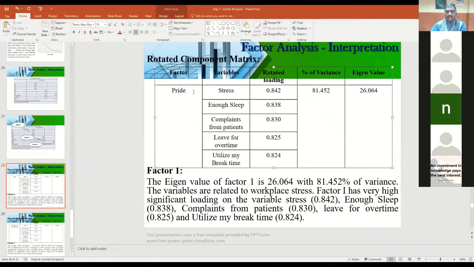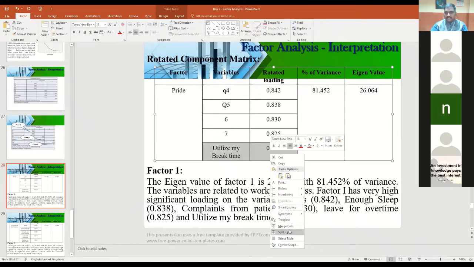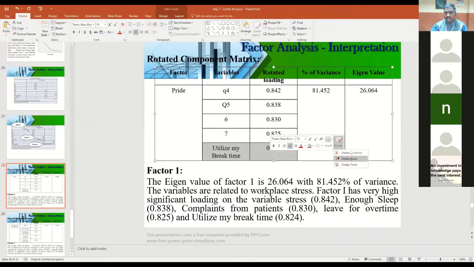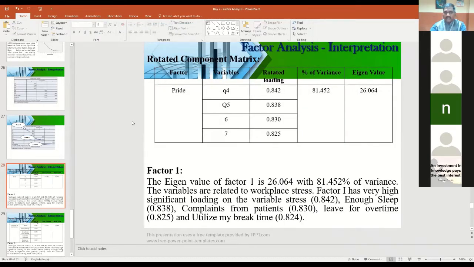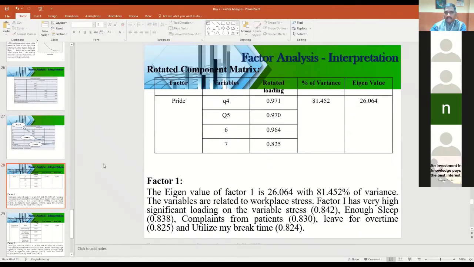See, factor 1, I'm naming it as Pride. Which talks about question number 4, question number 5, question number 6, item number 7, right? What is their loading value? 0.971, 0.970, 0.964, 0.945.